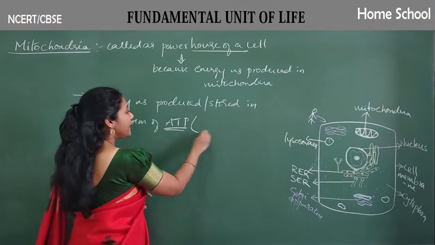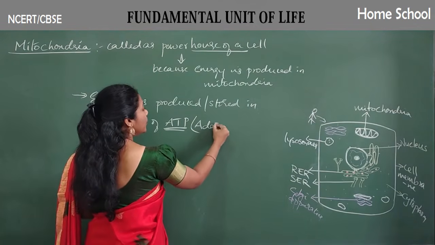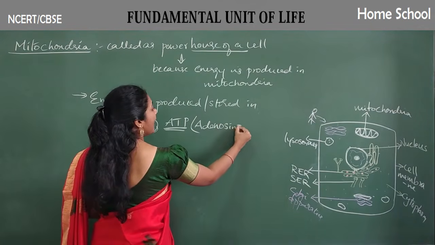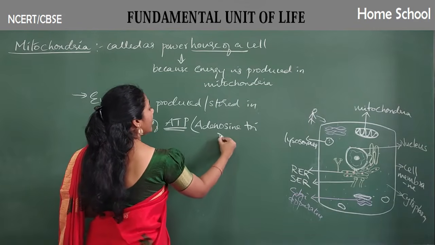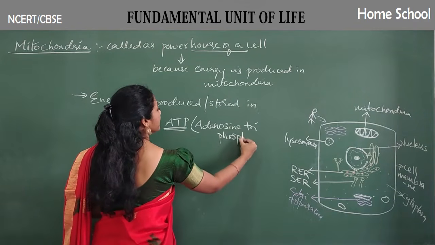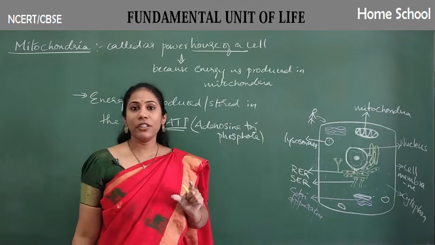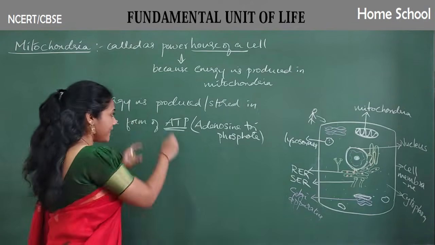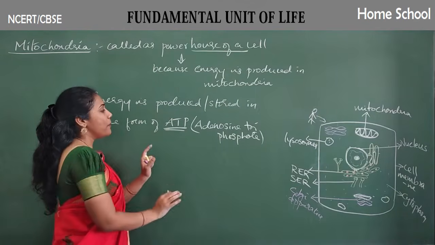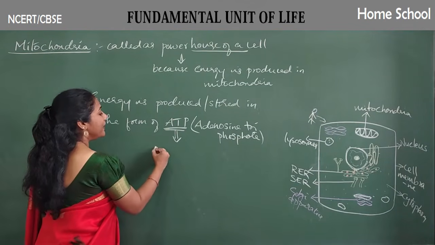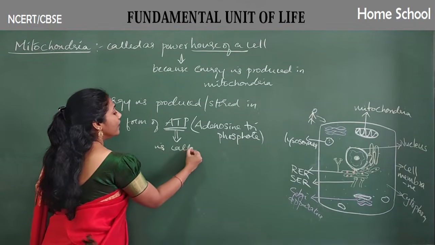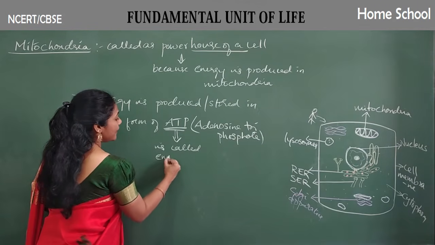The full form of ATP is adenosine triphosphate. ATP is nothing but adenosine triphosphate. Okay, since energy is stored in the form of ATP, ATP is called the energy currency of a cell.